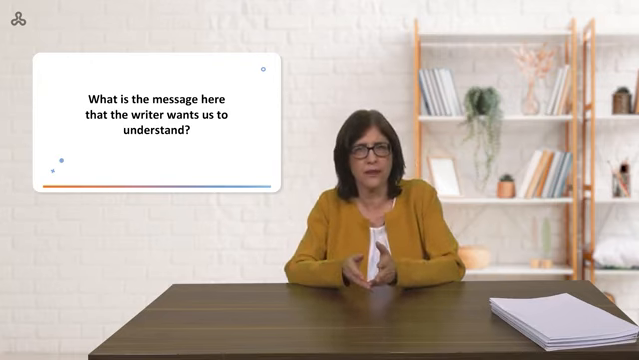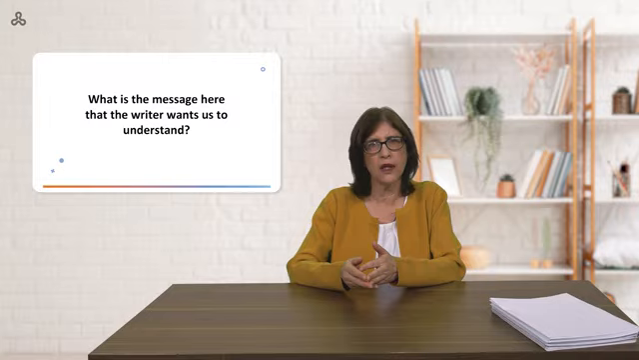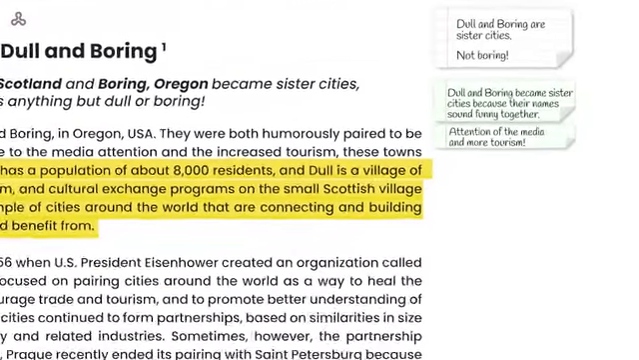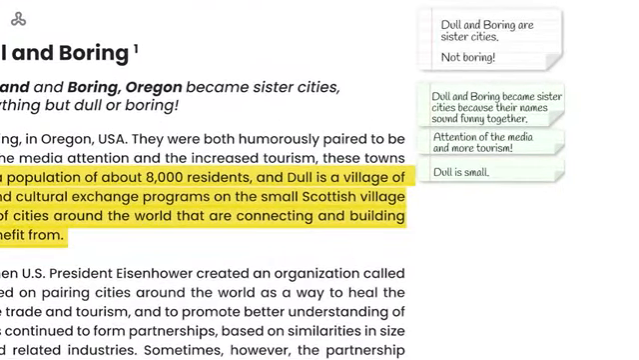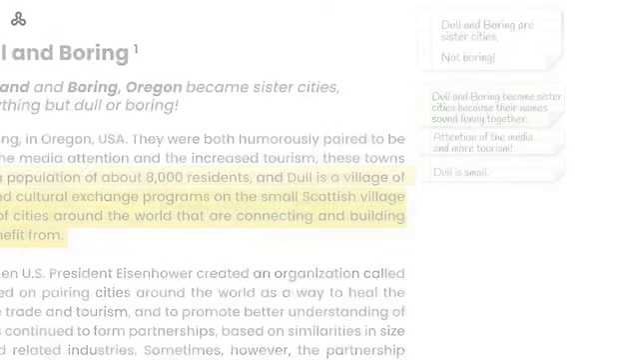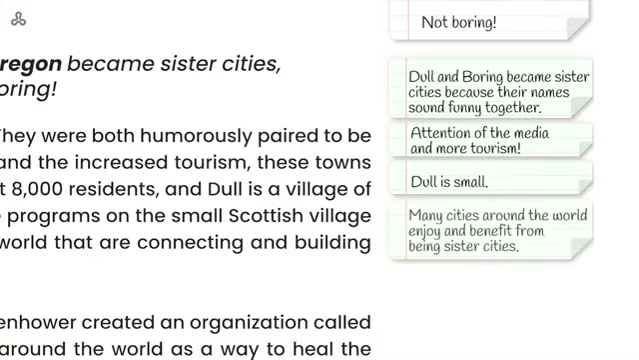What's the message here that the writer wants us to understand? First, Dull is very small. Let's write a note. Dull is small. It probably enjoys being a sister city. Another point, for the first time the writer mentions other cities. It looks like there are many cities around the world that enjoy and benefit from being sister cities, and Dull and Boring are one example. Let's write, many cities around the world enjoy and benefit from being sister cities.